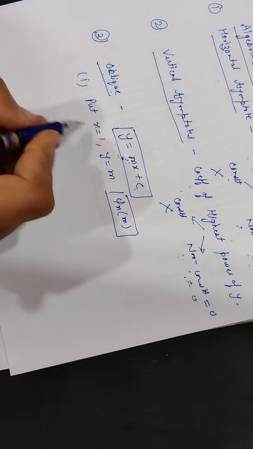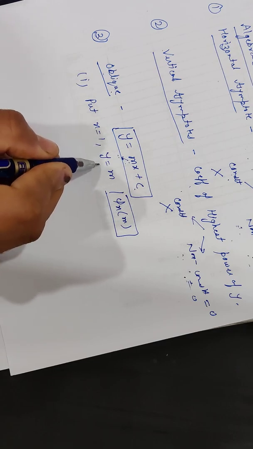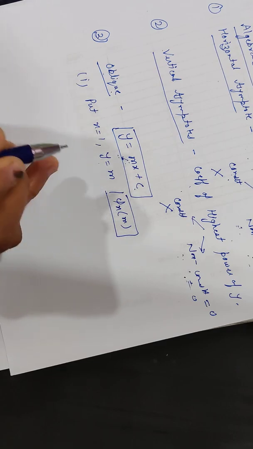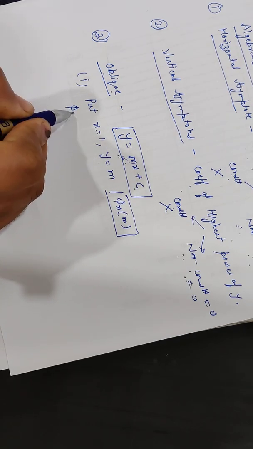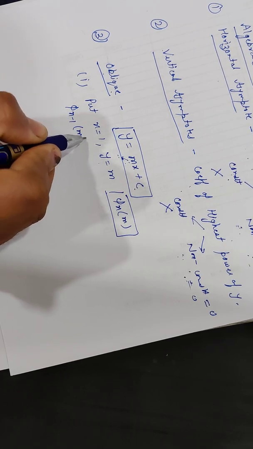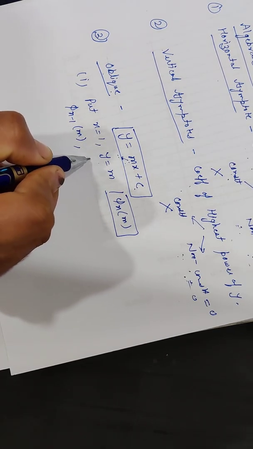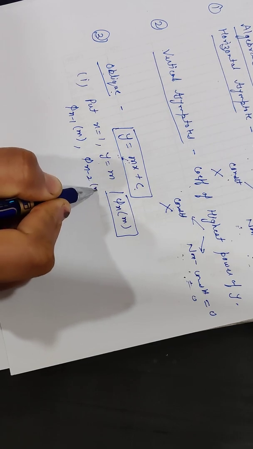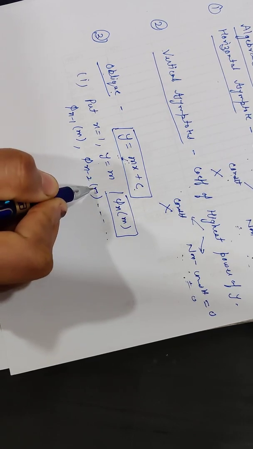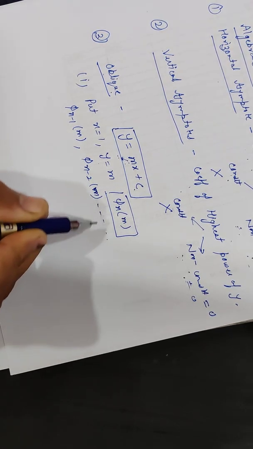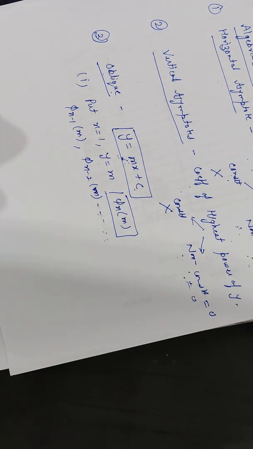Similarly, we put x equal to 1 and y equal to m in the next lower degree terms and find phi n minus 1 of m, phi n minus 2 of m, and so on. It will depend on the degree of the equation of the algebraic curve.